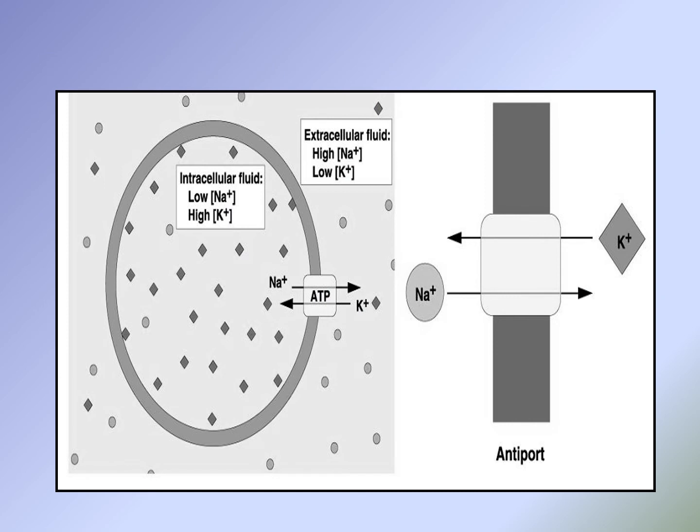This figure shows the active transport of two substances, potassium and sodium. They are transported in opposite directions, against the chemical gradient, from the region with low concentration to the region of high concentration, by a co-transporter protein. So it is called antiport transport because the two molecules are transported in opposite directions.